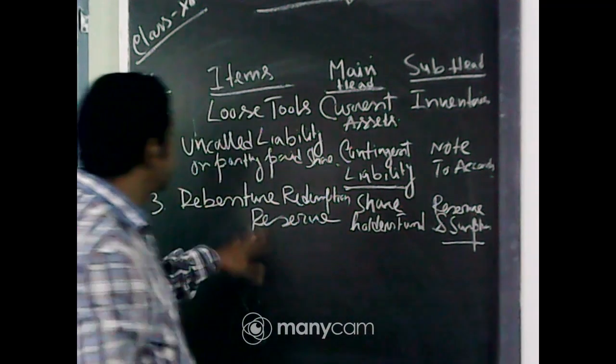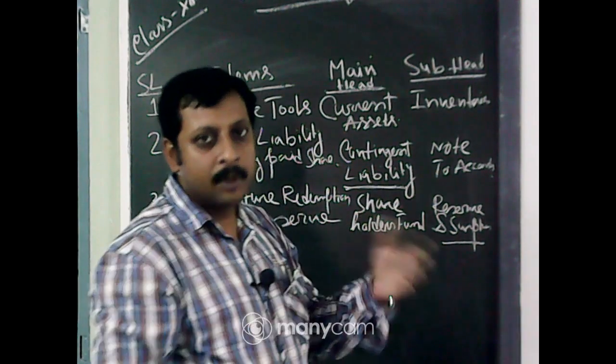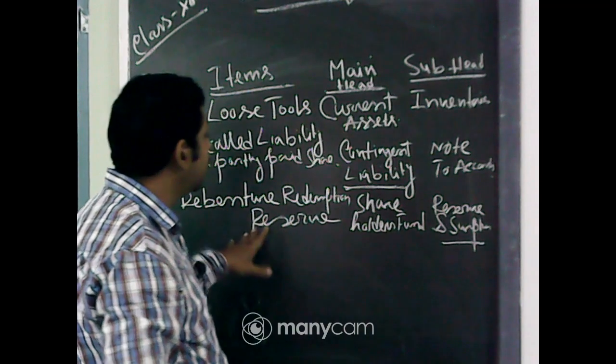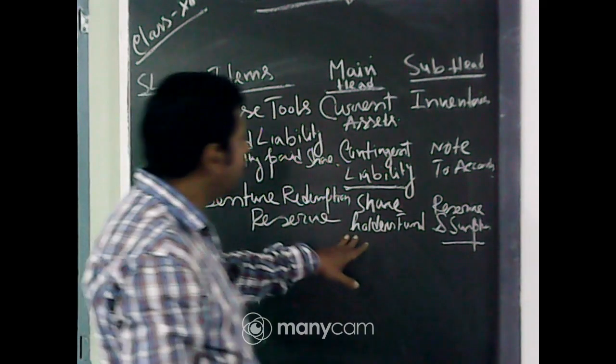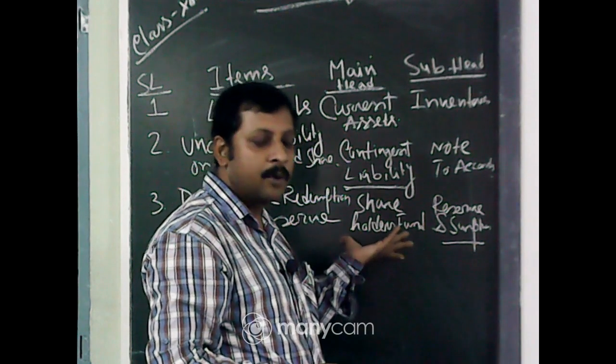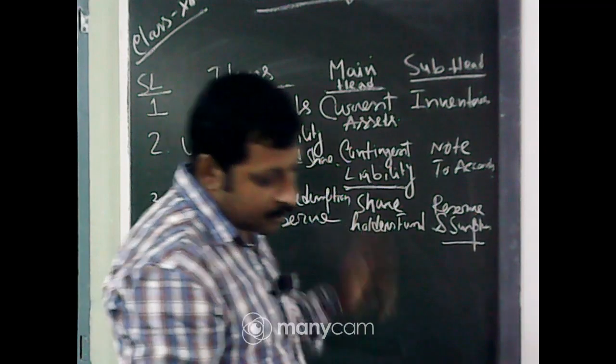So, debenture redemption reserve I will discuss thoroughly when the chapter comes, issue of debenture and redemption of debenture. As of now you should know that debenture redemption reserve in the company's balance sheet, on the liability side, comes under shareholders fund and the subhead will be reserve and surplus, okay.